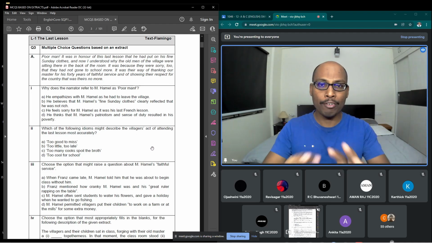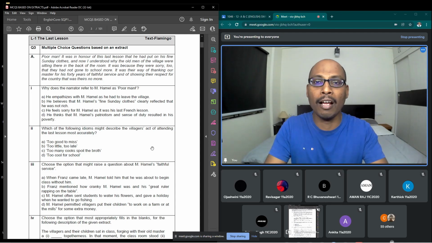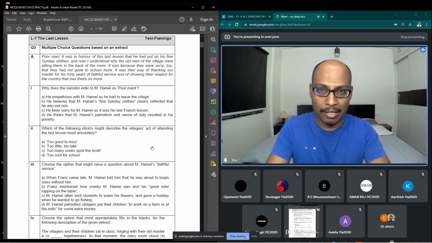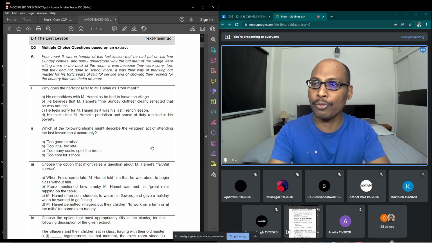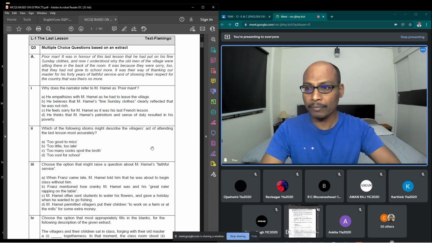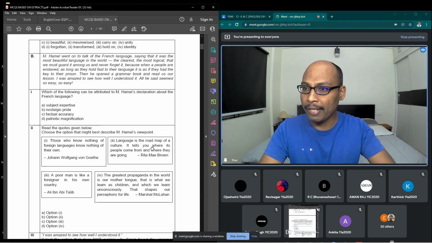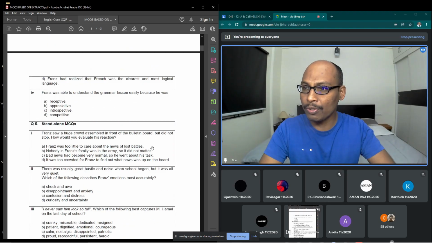See, they have not given anything from the text. I can't say it is out of context, but you need to know the idioms and phrasal verbs also. So what fits most suitably here is 'too little, too late'. And after reading this one, the answers are also given at the end of the lesson, I mean this extract. So let us see the answers also.